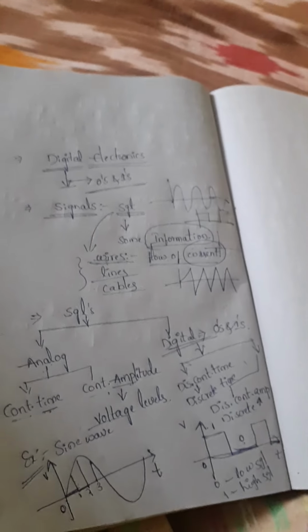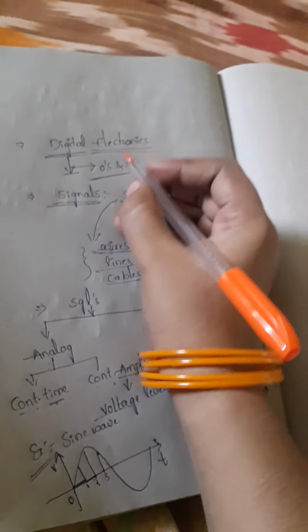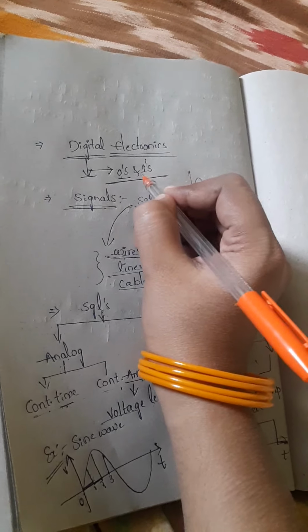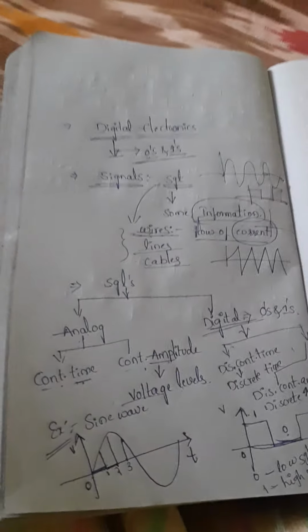Okay, so what is meant by digital? Digital is nothing but signals having discontinuous time and discontinuous amplitude, represented in discrete notation, that is in binary form, either zeros or ones. That will be called digital signals. Okay, so this is the introduction part of our subject.